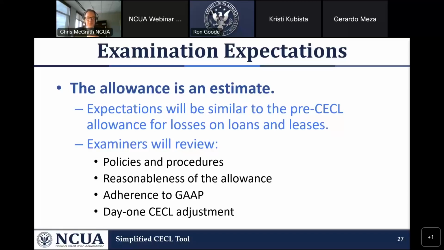So the allowance, the reserve, is an estimate. Examiners will take a look at your policies and procedures to see if the allowance is reasonable. They're going to look at adherence with GAAP, as well as your day one adjustment. Okay, next slide.